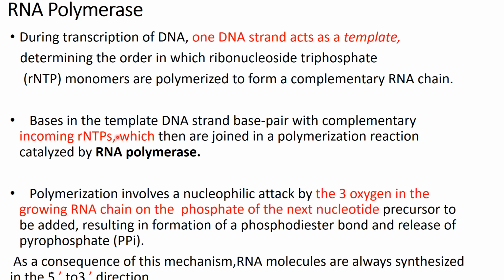It is replaced by uracil. The enzyme required for this arrangement is known as RNA polymerase. All the polymerization reaction, all the joining of RNTPs, takes place with the help of the enzyme known as RNA polymerase. Now this polymerization ends at the 3' end of RNA. This we will see in the next diagram.